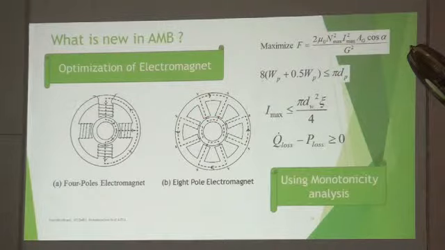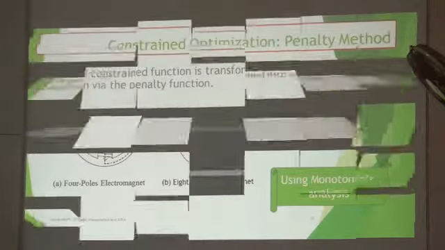In addition, there are a number of equations to be solved to optimize it. A good thing about this work is that we have a number of equations, but we are not using any software to solve the optimization. We are using simple monotonicity analysis, or monotonicity problem solving. But what is monotonic?